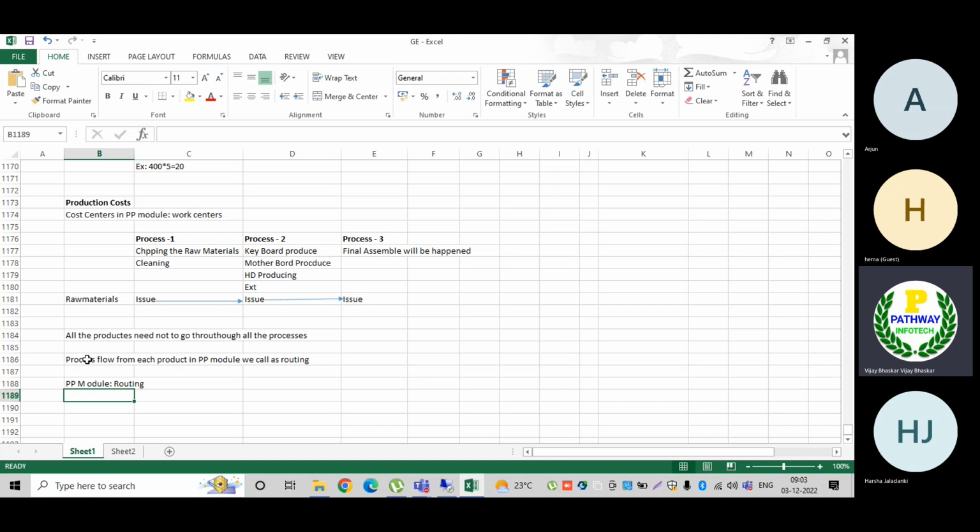Let us see process number one. Now process number two, and then we have process number three. Three processes are there.